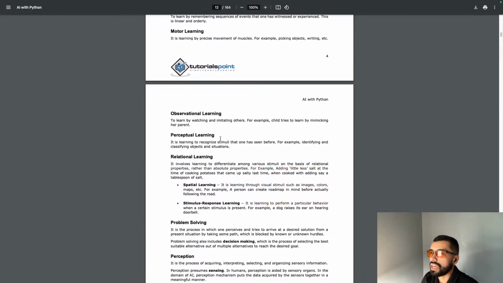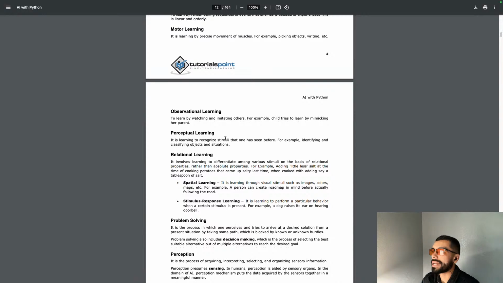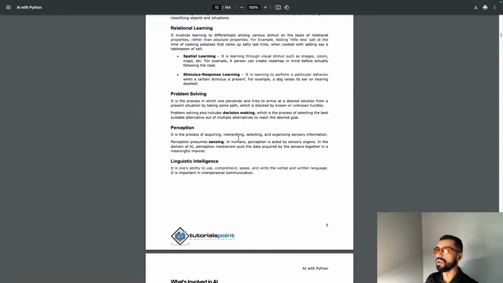Perceptual learning is learning that recognizes stimuli that one has seen before, for example, identifying and classifying objects and situations. Relational learning involves learning to differentiate among various stimuli on the basis of relational properties rather than absolute properties, for example, adding a little less salt when cooking potatoes that came out salty last time when cooked with, say, a tablespoon of salt.